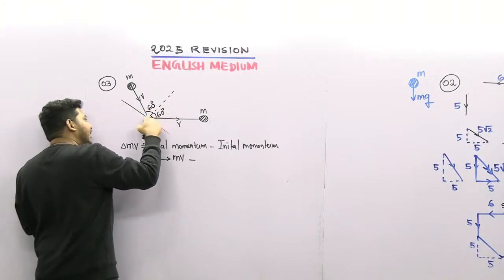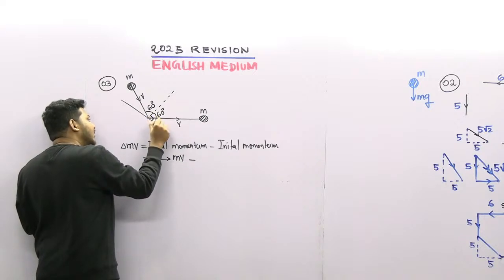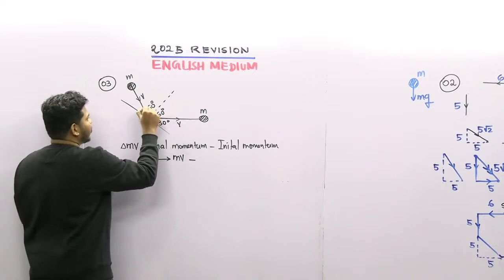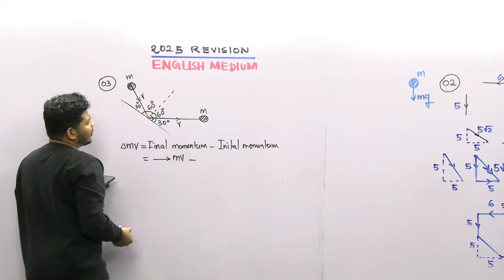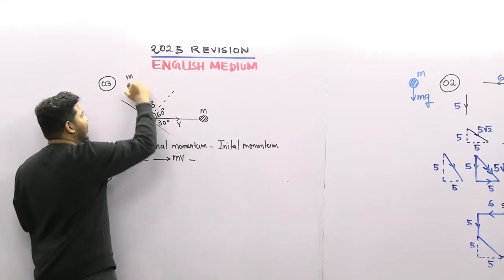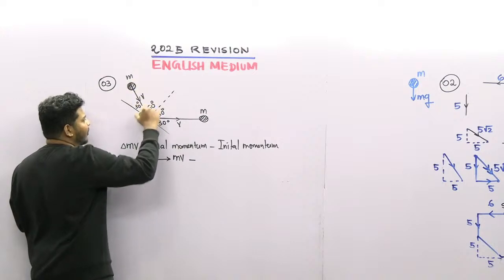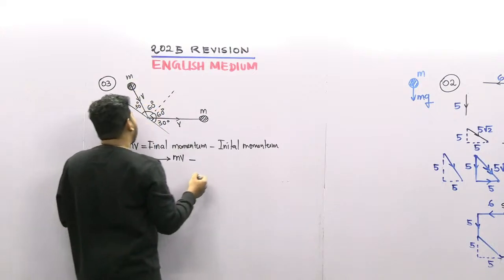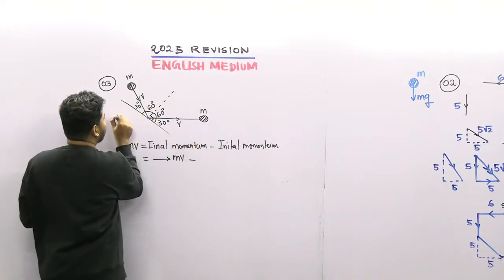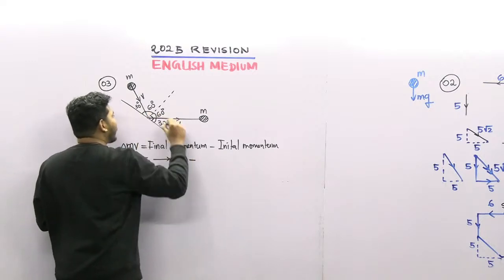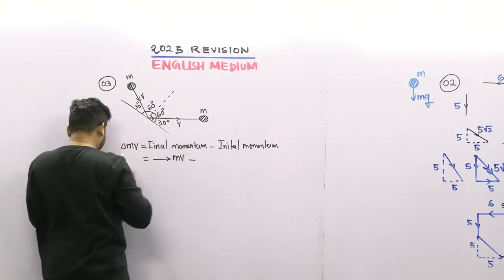If this is 60, this is perpendicular, so this is 30 degree. This is also 30 degree. Okay, right. So we can draw this one also. So we can draw this like this. I can draw like this as well.